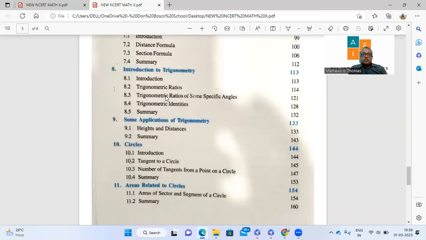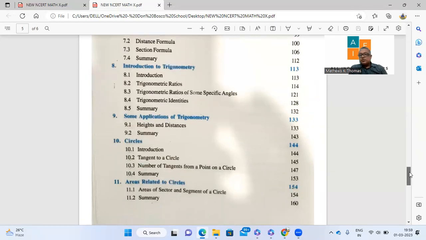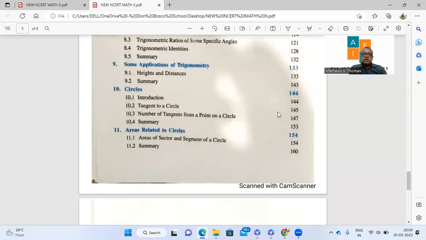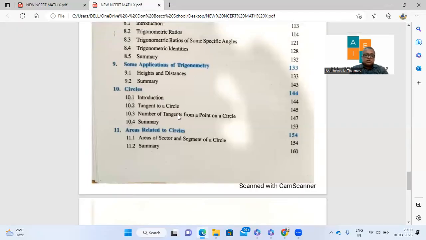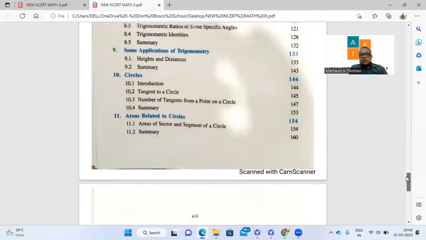Introduction to trigonometry, chapter 8, we find that complementary angles is missing. So we don't have to do any complementary angles, only specific angles: 0, 30, 45, 60, 90. Heights and distances is intact. In fact, it was a very short chapter, only one exercise. Circles is intact. There is no change. The tangents, again, was a small chapter, so that's there. What we find is that the construction chapter, which was earlier there, has been totally deleted. It was deleted last year also. So that part is not there at all.